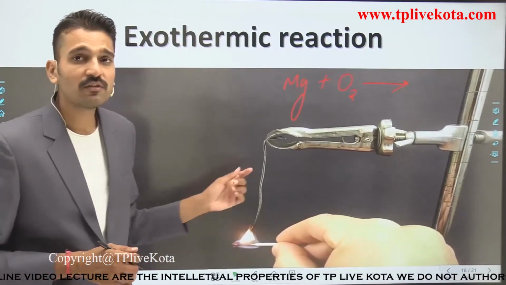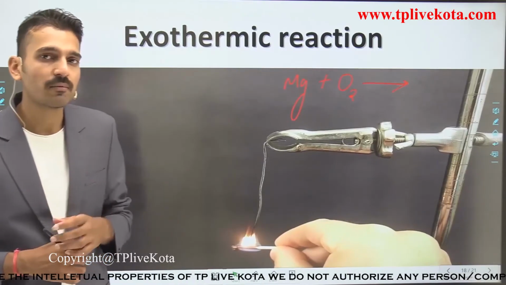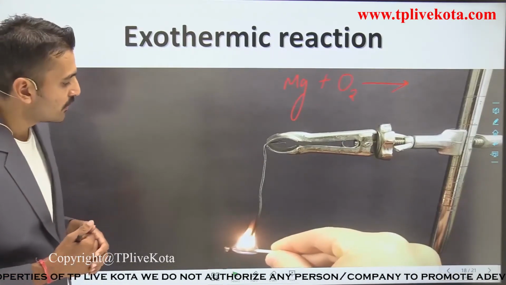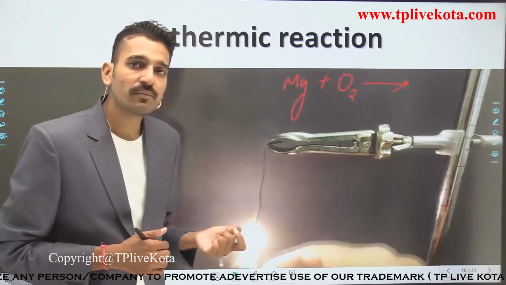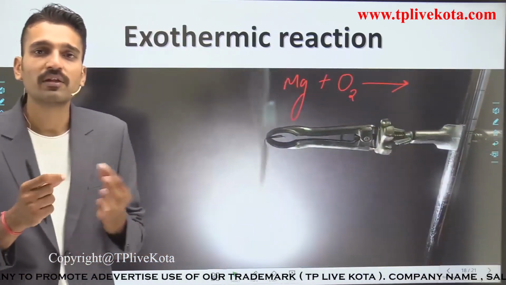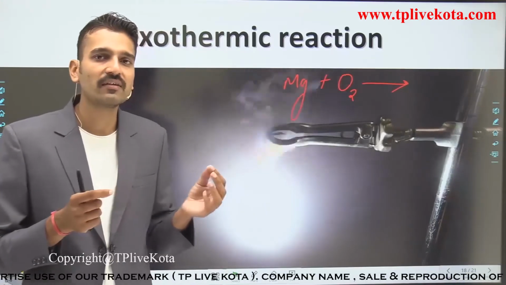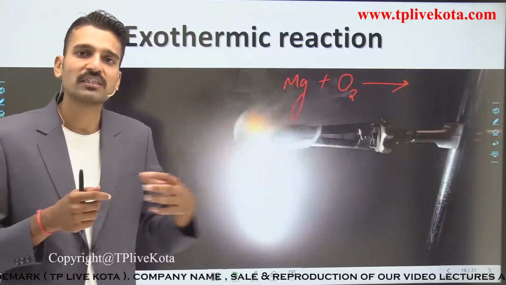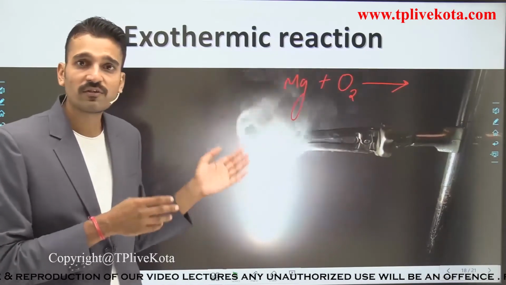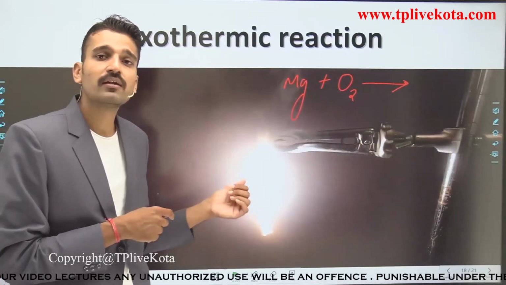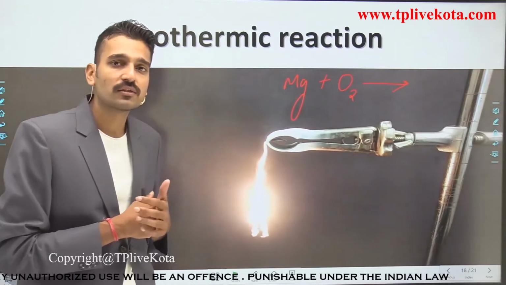Also see the color of this magnesium ribbon. It is grayish in color, but a dull gray. So before burning this magnesium ribbon, you have to rub it with sandpaper so that the upper layer of magnesium oxide, which would restrict this particular reaction, is removed.